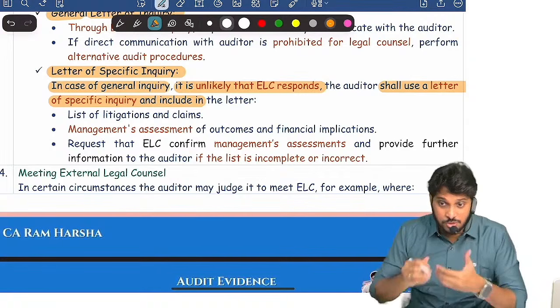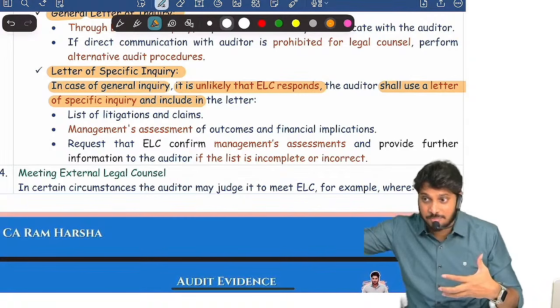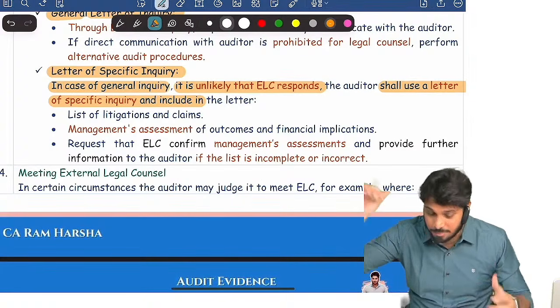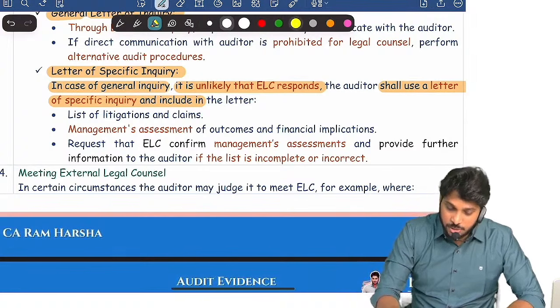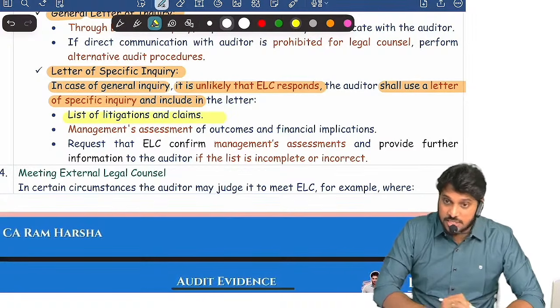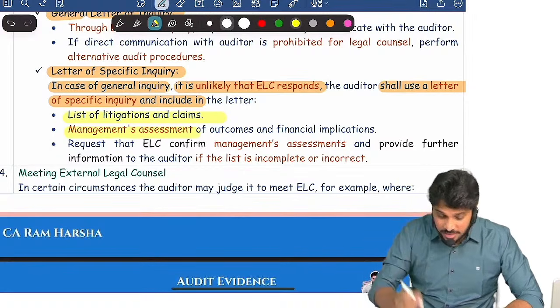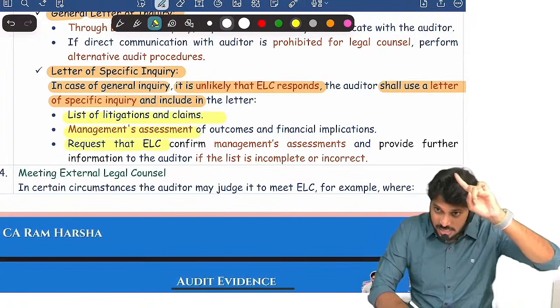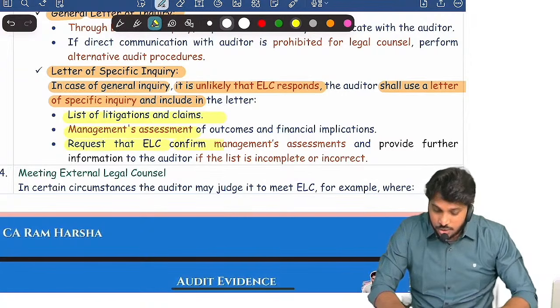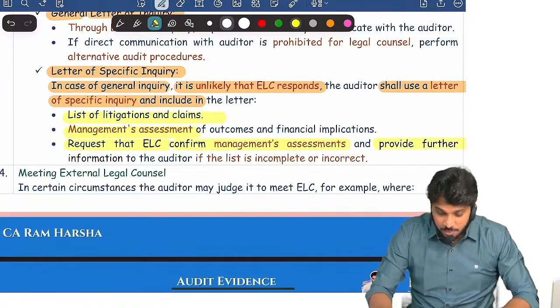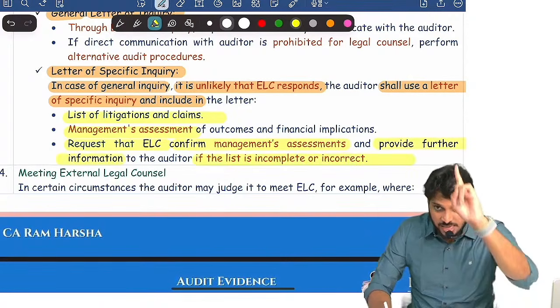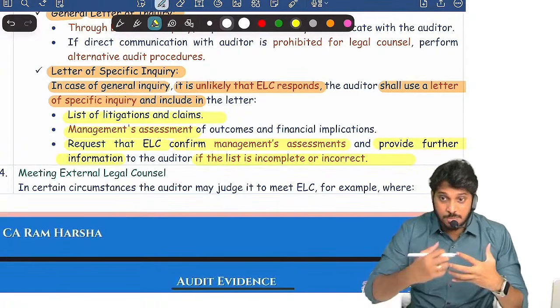Now specifically I'm mentioning the cases and then asking them, which will be easy for them to reply. In a specific inquiry, mention the list of litigations and the management's assessment, what management is saying on that, and request the external legal counsel to confirm management's assessment and provide further information if the list is incomplete or incorrect. This is a specific inquiry.